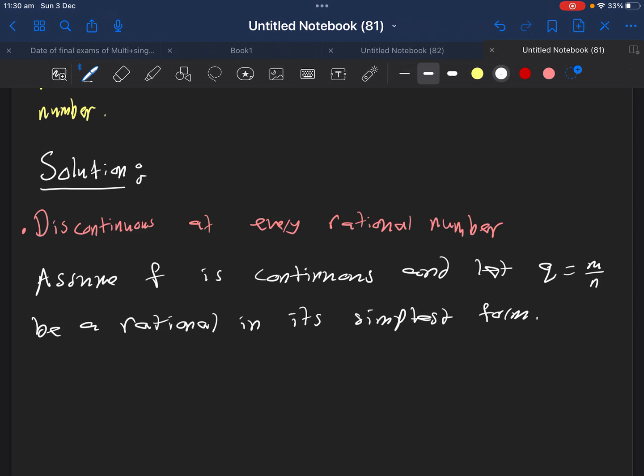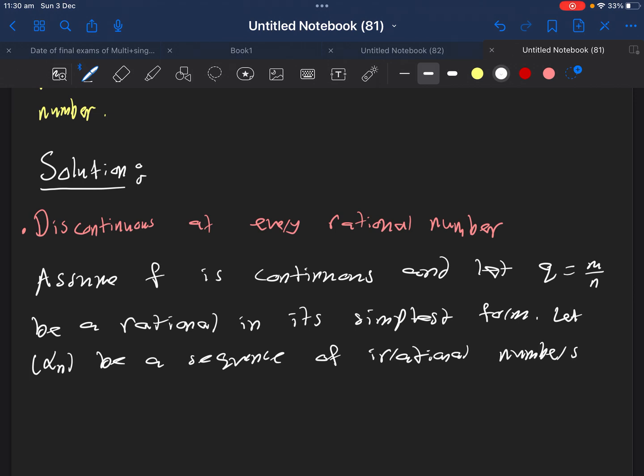Moreover, let alpha n be a sequence of irrational numbers that converges to q. We know that such a sequence always exists by the density theorem.